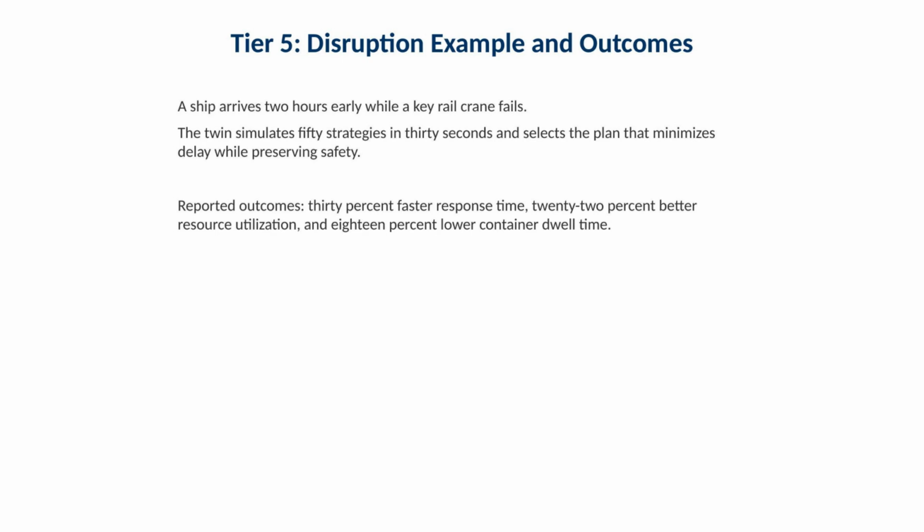A ship arrives 2 hours early while a key rail crane fails. The twin simulates 50 strategies in 30 seconds and selects the plan that minimizes delay while preserving safety. Reported outcomes include 30% faster response time, 22% better resource utilization, and 18% lower container dwell time. Operationally, this shows why simulation-based planning matters under uncertainty.